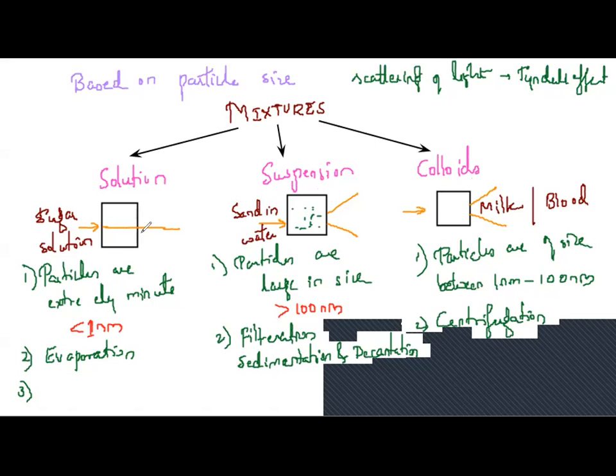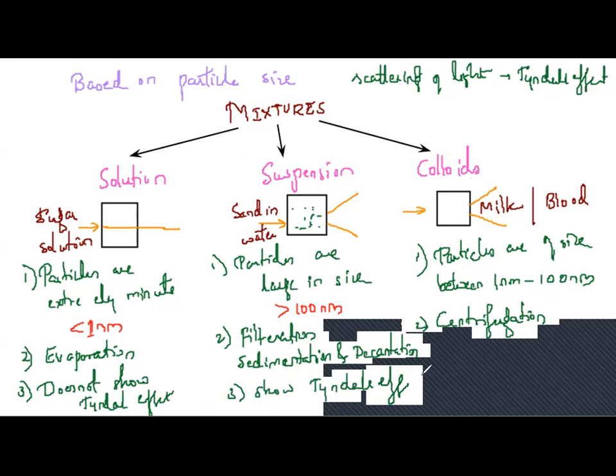Since in solutions particles are extremely small, the light does not get scattered. Therefore, I can say solutions do not show Tyndall effect, correct? Whereas suspensions show Tyndall effect, and even colloids show Tyndall effect.